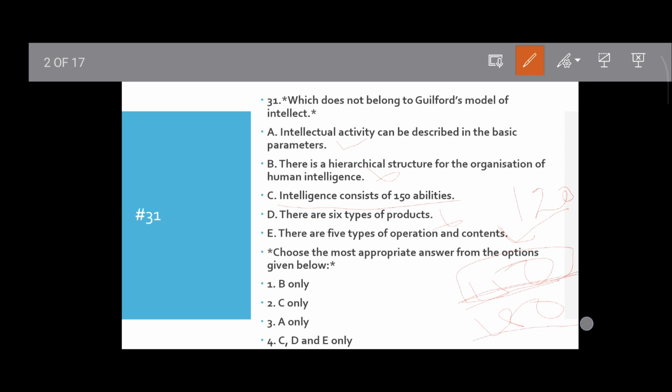Now it has changed to 180 elements, so one of them became 6. 6 into 6 into 5 is 180. So C, D and E are correct, and looking only at B, that will be the correct answer, option 1.